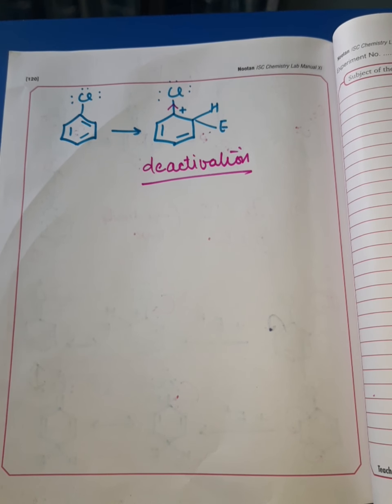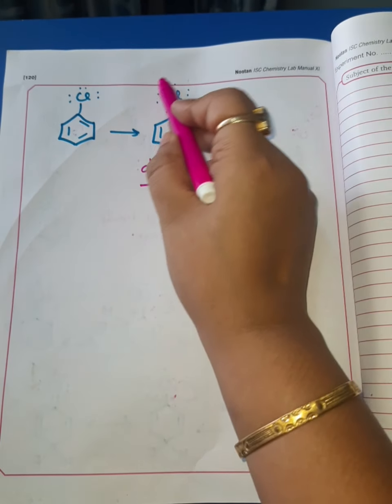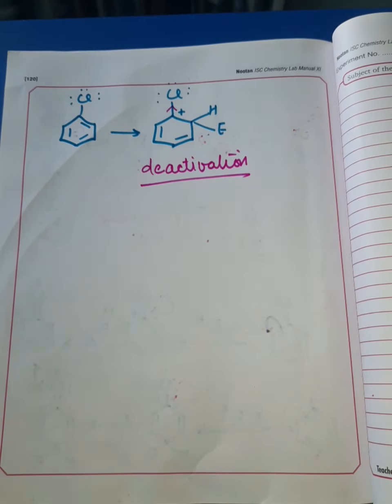I mean they undergo electrophilic substitution reaction under more drastic conditions as compared to benzene. I hope you understand the reason. The reason is the inductive effect of the halogen atoms attached to the benzene ring.